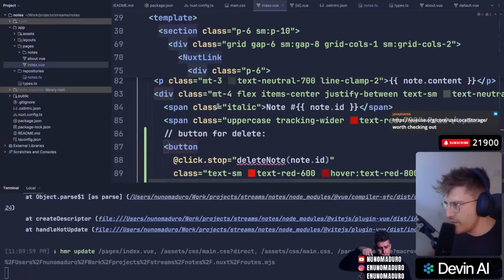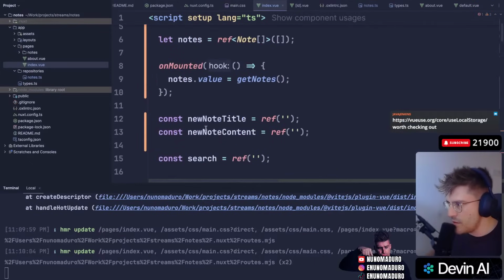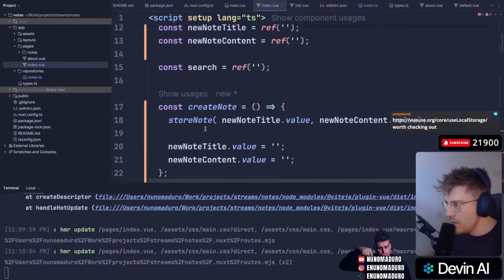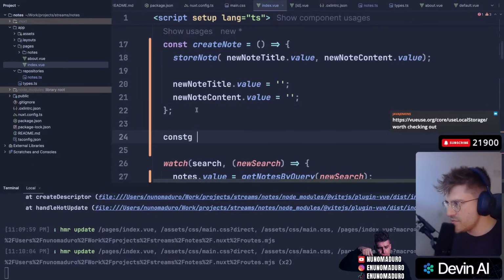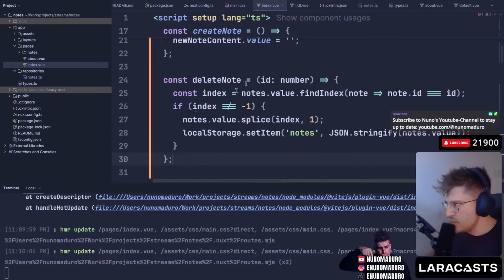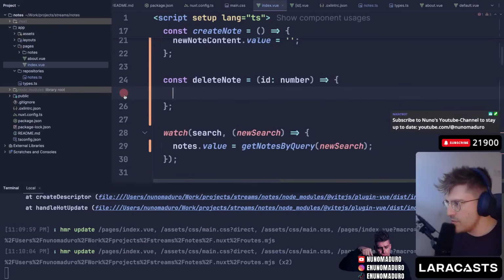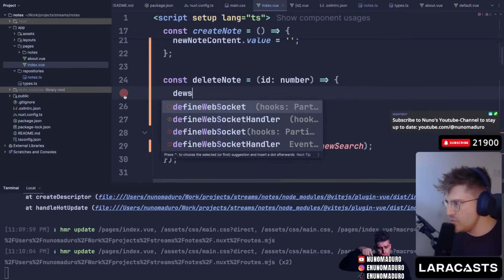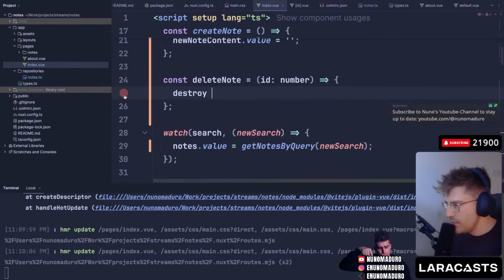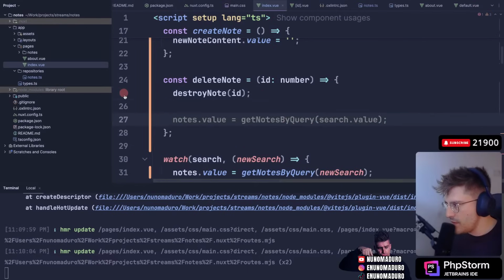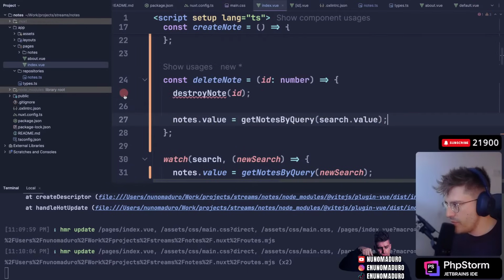Button for delete right there. We can just go all the way to the top, and we can do a const deleteNode. This will receive an ID, and then just go to destroyNode, and then we want to refetch the nodes by query, if any.